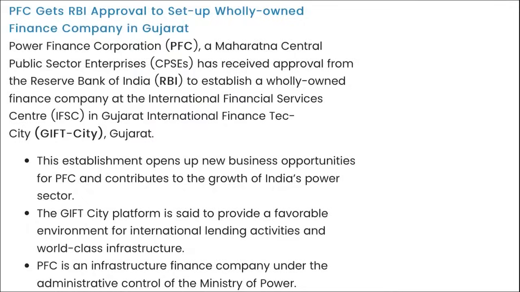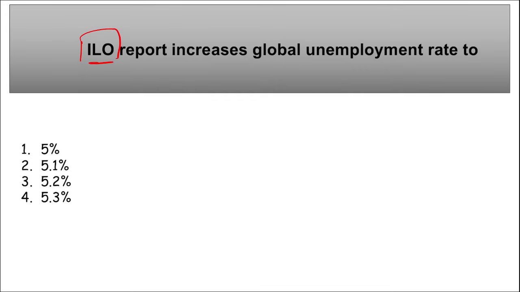Next is ILO, International Labour Organization. They have recently released a report titled World Employment and Social Outlook Trends 2024. This report suggests an increase in the global unemployment rate. According to this report, the expected unemployment rate in 2024 will be 5.2% as compared to 5.1% in 2023.